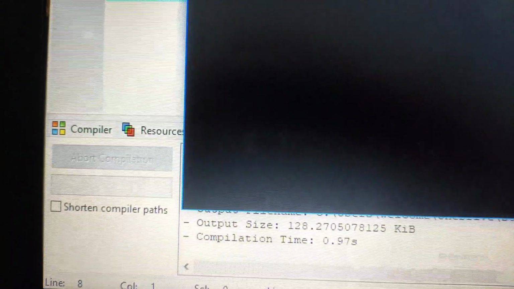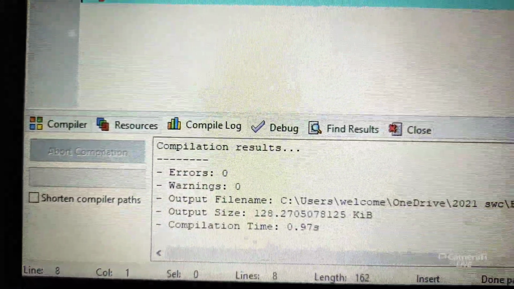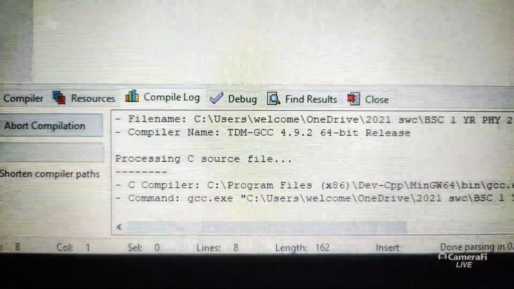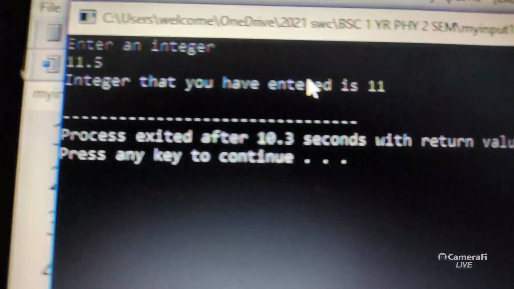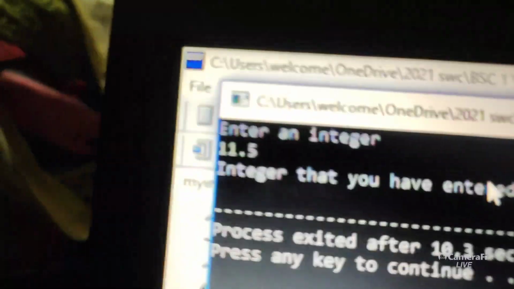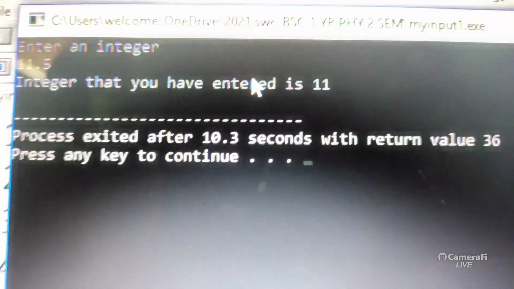Again I will execute the program. Now I'm giving 11.5. It is asking to enter integer, and I'm going to give a float. See, 0.5 is ignored and it is converted to 11.